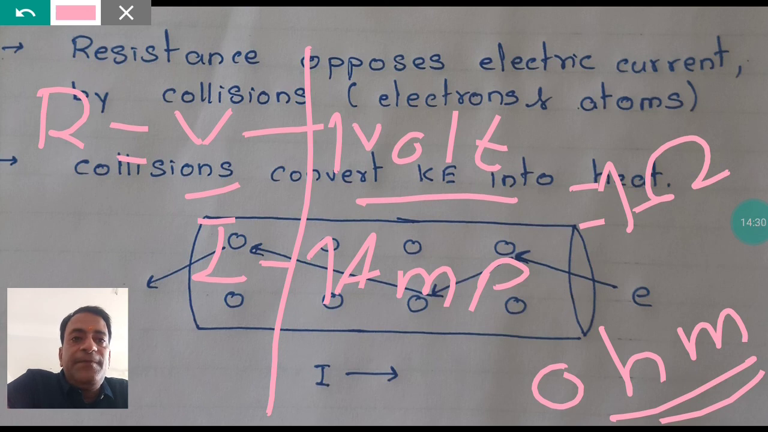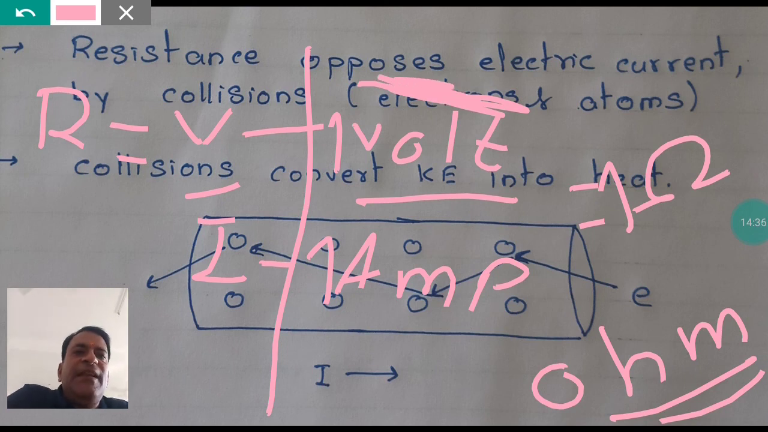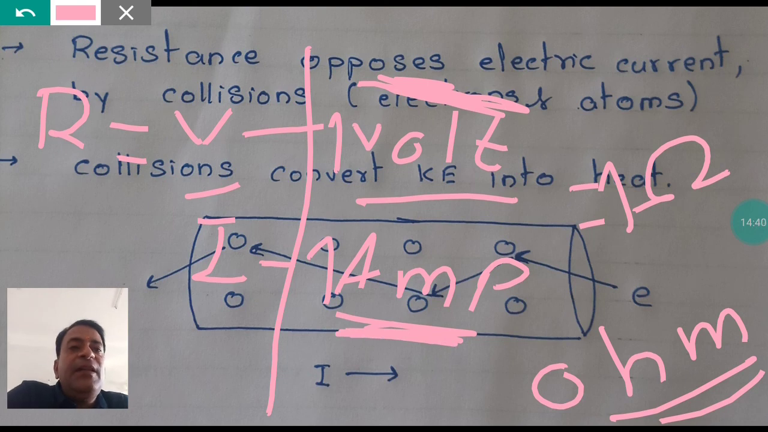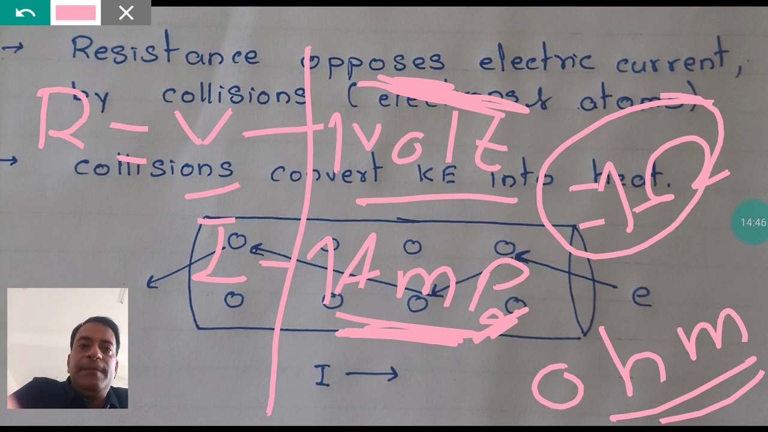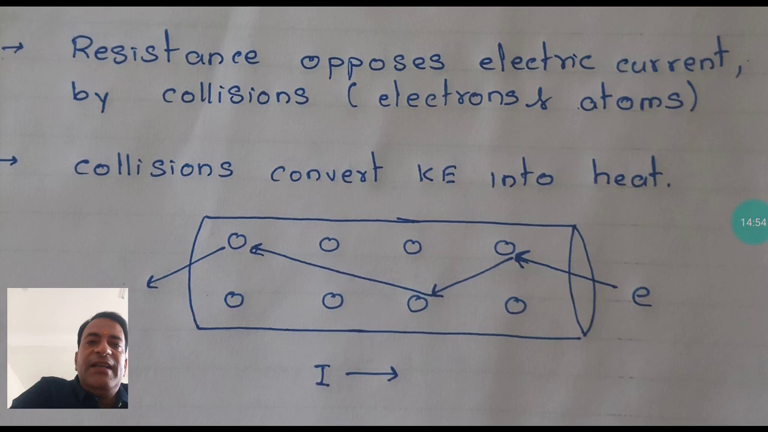Now how to define it? If 1 volt of potential difference is applied, and the current through the conductor is 1 ampere, then the resistance of the conductor will be 1 ohm. This is how we define the SI unit of electrical resistance. Clear with this?